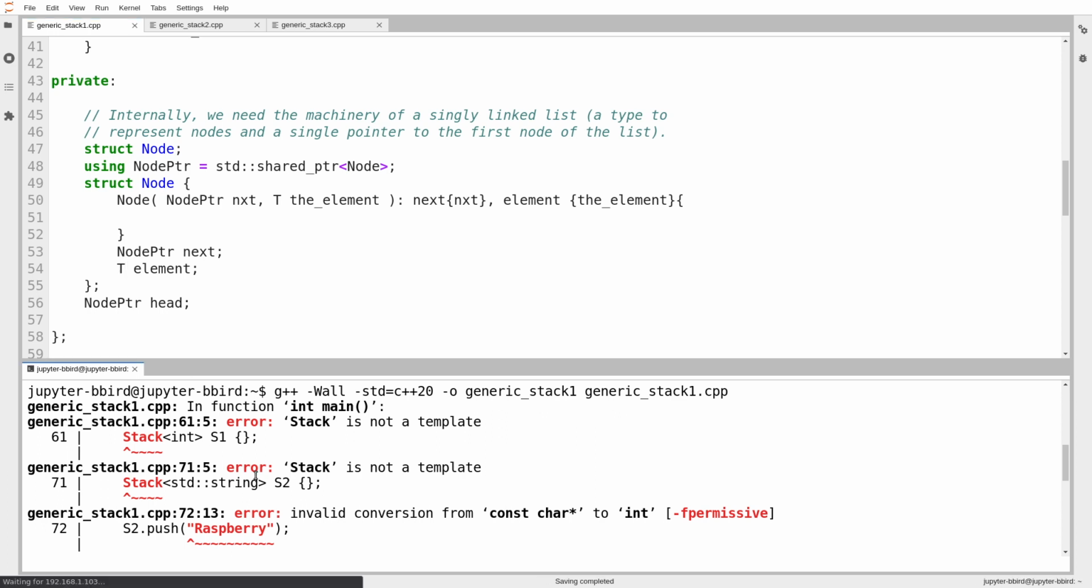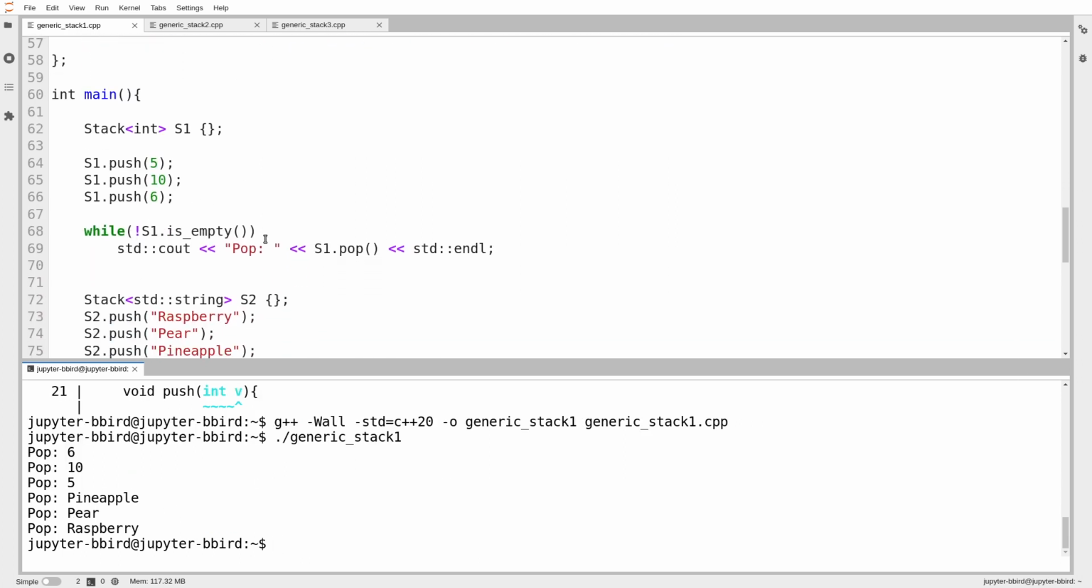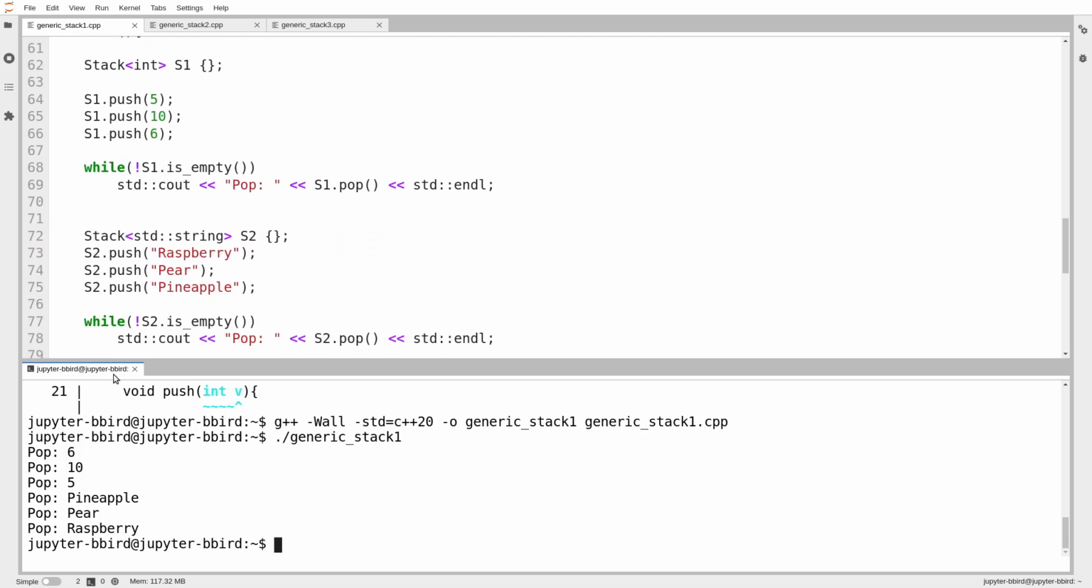When you do a substitution like this, it's pretty easy to make some mistakes, so it's better just to let the compiler help you with it. It does look as if it worked. And so we'll just try running it and see what we think. And it runs, and we can see I push 5, 10, and 6, and I pop them, and I should get them in reverse order, and I do.